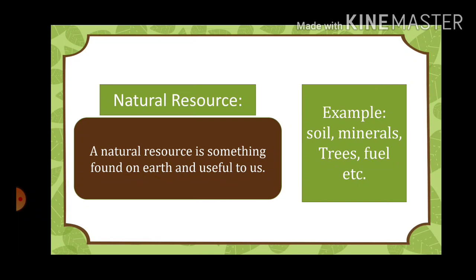So humans use the natural resources to fulfill their requirements, such as we need air to breathe, we need water to drink, we need plants for food, and we need soil to grow the plants. So what can be the example of natural resources? Sunlight is a natural resource. Water is a natural resource. The air is a natural resource.